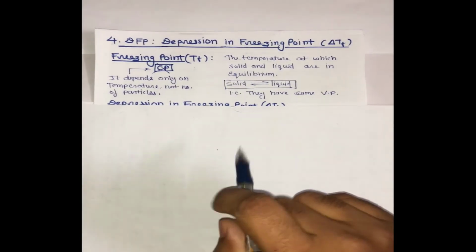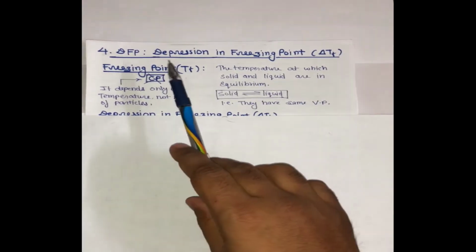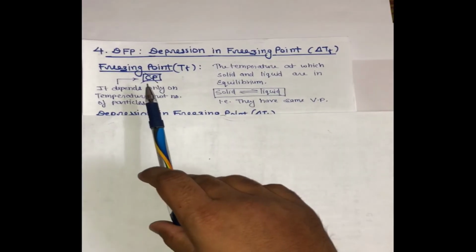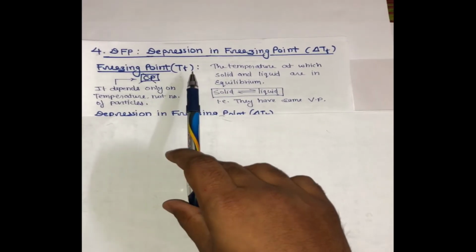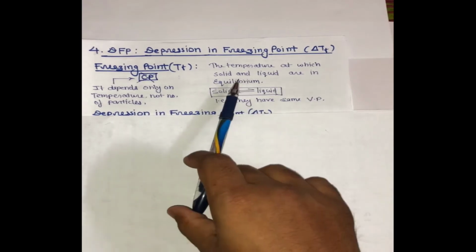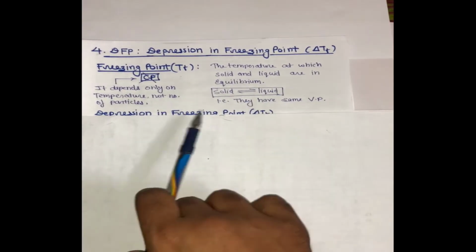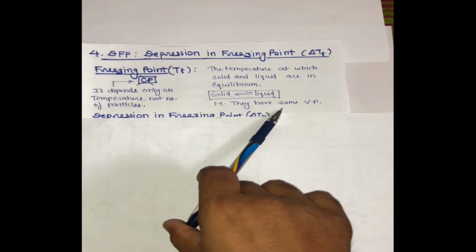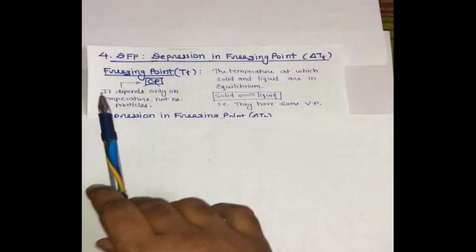So students, this video lesson is based on the last colligative property, that is DFP, depression in freezing point, or delta TF. First we will know what is freezing point or freezing temperature. The temperature at which solid and liquid are in equilibrium, meaning they have the same vapor pressure at equilibrium.